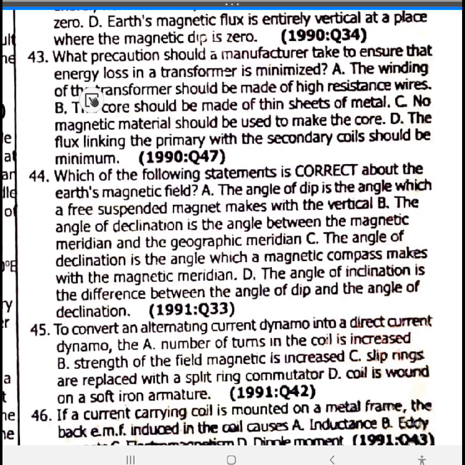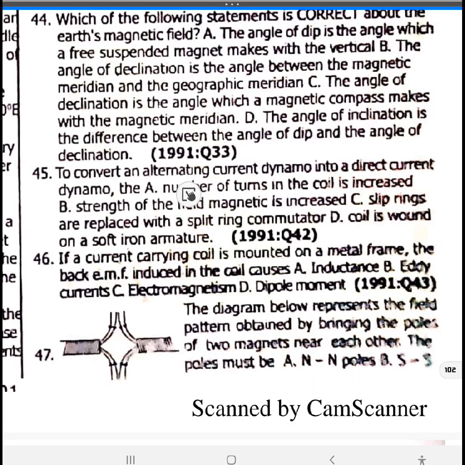What precautions should a manufacturer take to ensure that energy loss in the transformer is minimized? The core should be made of thin sheets of metal, option B. Which of the following statements is correct about the Earth's magnetic field? The angle of declination is the angle between the magnetic meridian and the geographic meridian. That's it, option B. 45.